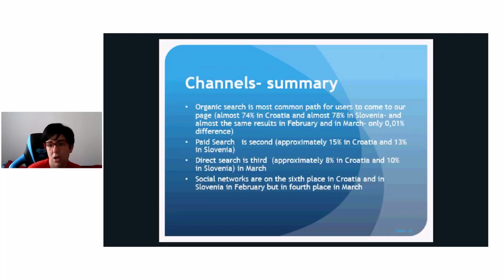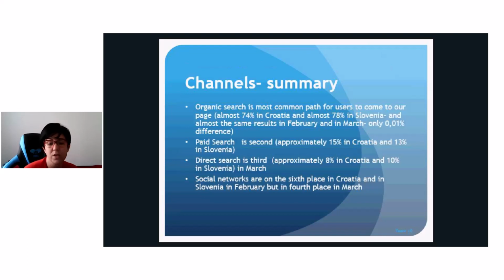Organic search is the most common path, as I said, almost 74% in Croatia and almost 78% in Slovenia, and almost the same results in February and in March. Paid search is second, approximately 15% in Croatia and 13% in Slovenia. Direct search is the third channel, approximately 8% in Croatia and 10% in Slovenia.